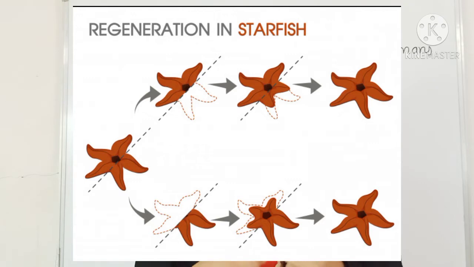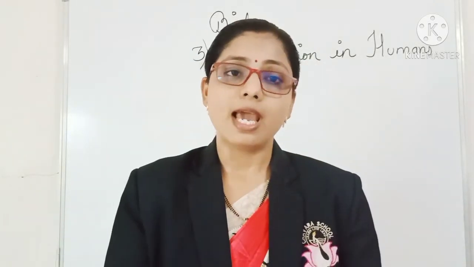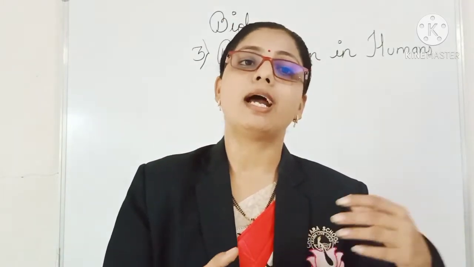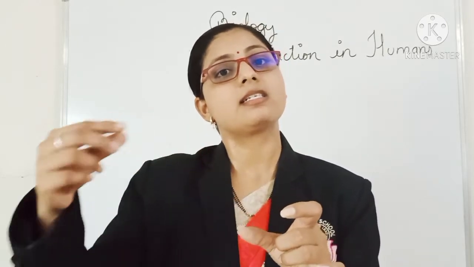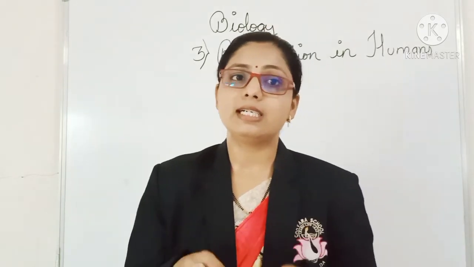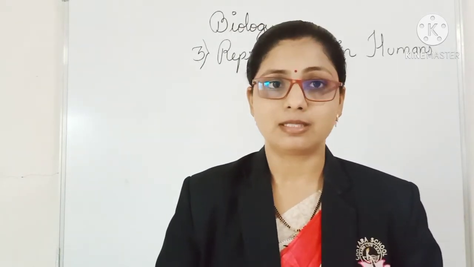That is known as regeneration in animals. Whatever two or three pieces are divided, all of them regrow and a new starfish or hydra is formed. In hydra we saw budding is also a process, but whatever part is cut off regrows, and that is known as regeneration. Now, till here we studied asexual reproduction in animals.